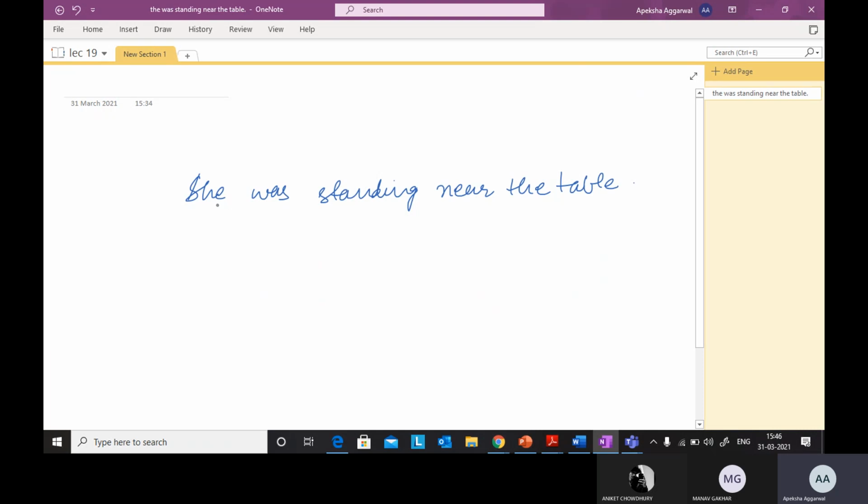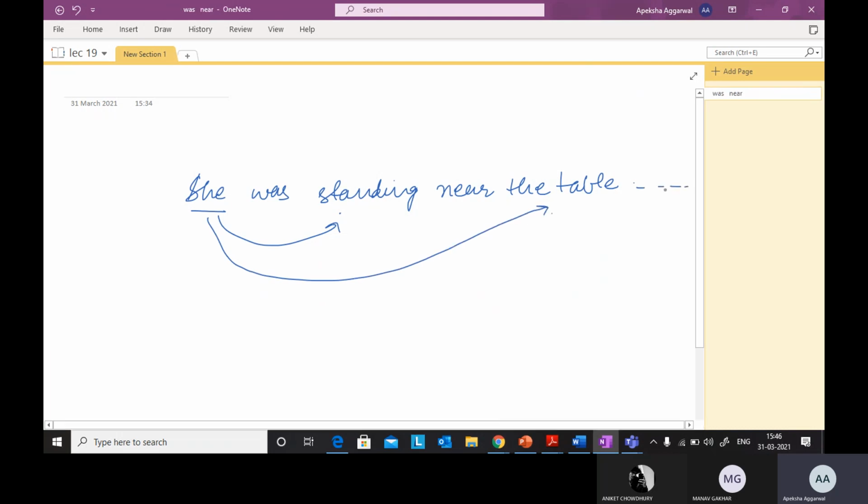So if I'm talking about a person, what she was doing? First she was standing. Where was she standing? Near the table. And if the sentence was very long, we will again ask another question, and we will say this word was important. So what, where, why, when, and many other things are there. So these words are important. So multiple heads are there.